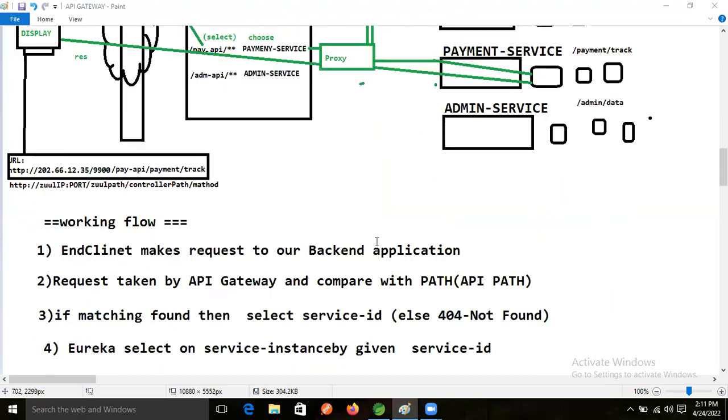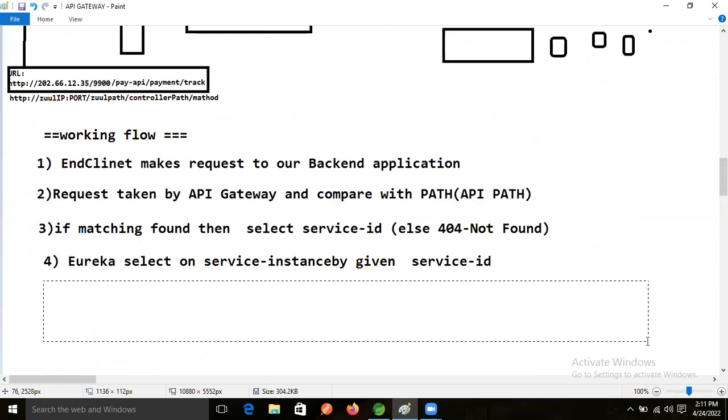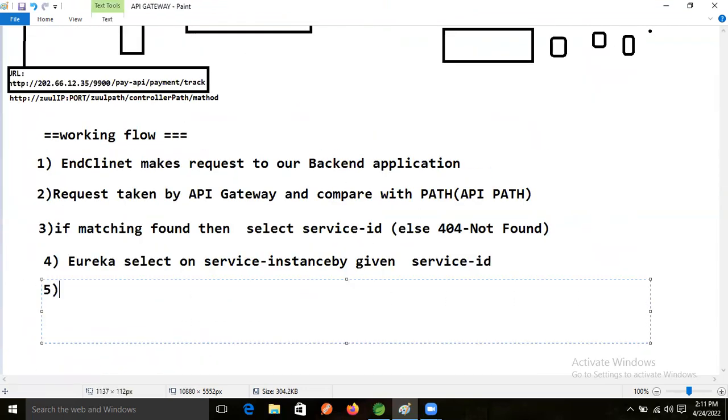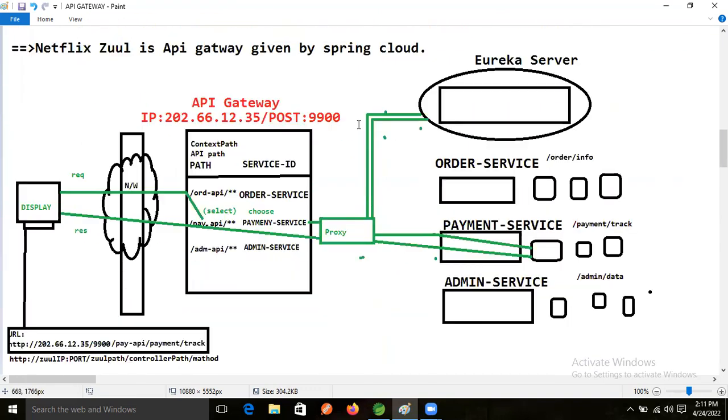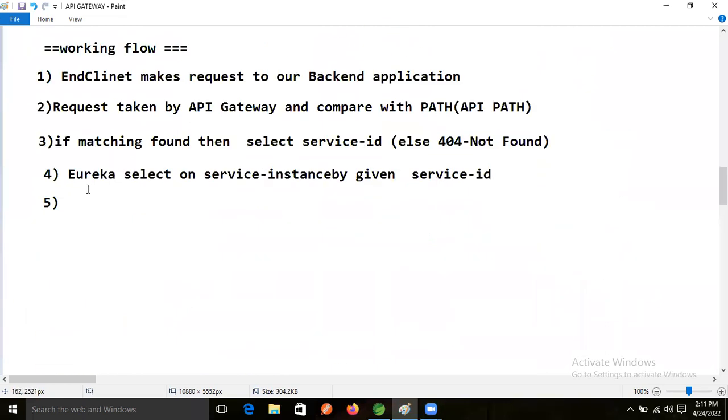Fine. Finally, fourth and fifth, right? So next, after selecting from Eureka the service instance, what will happen? Eureka is returning that instance to whom? The proxy. Eureka is returning the service instance to this proxy object, right?